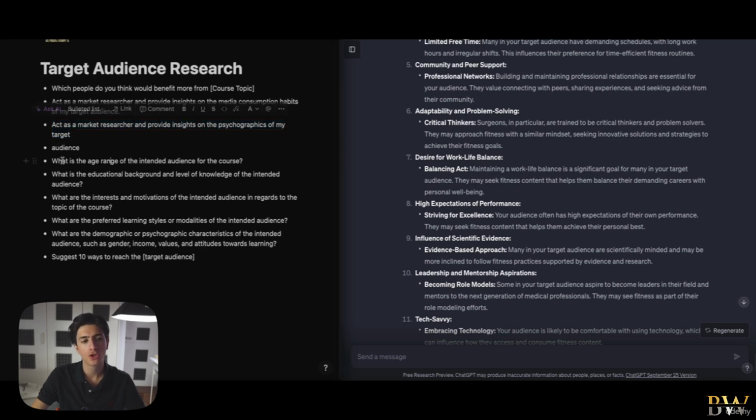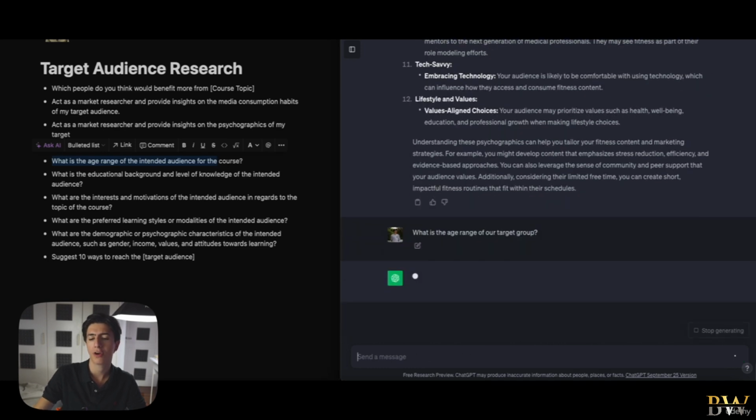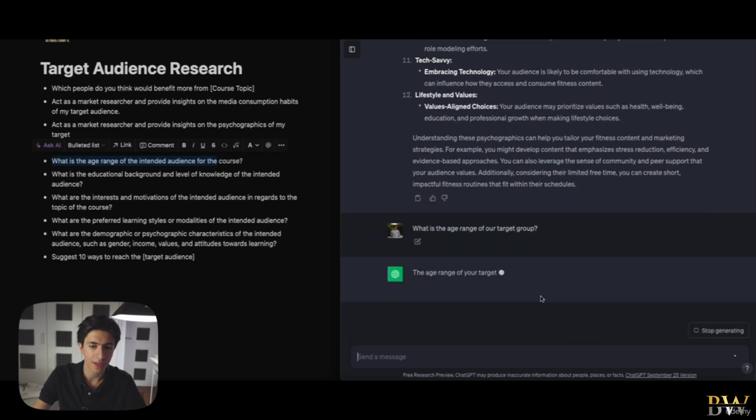What is the age range of the intended audience of our content? So let's copy this, paste. What is the age range of our target group? Obviously, we need to know the age range.